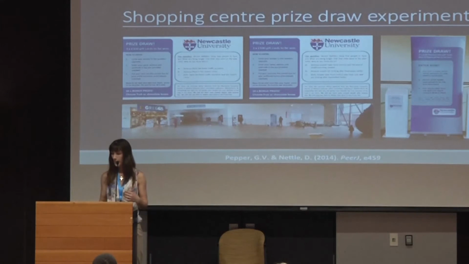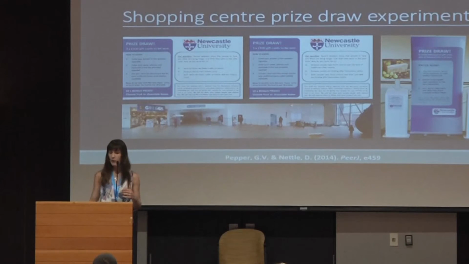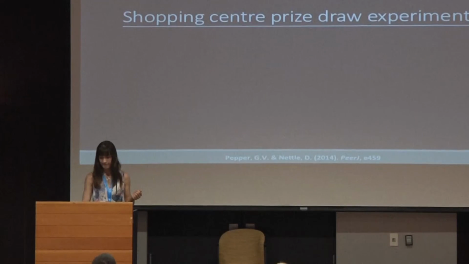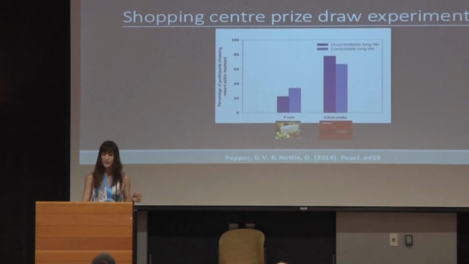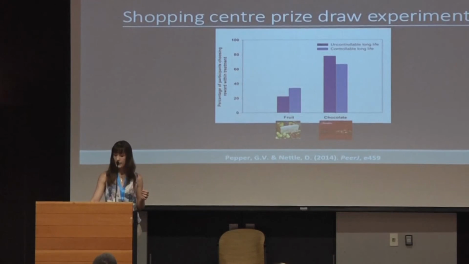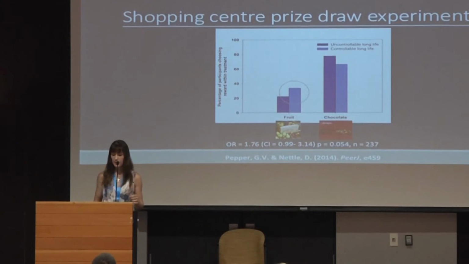Now, quite predictably, I then asked them to choose the bonus prize that they would prefer to win, and the choice was between fruit and chocolate again. Now, the result was similar to those in the other experiments. We saw a 54% relative increase in people choosing fruit when controllable mortality risks were mentioned.